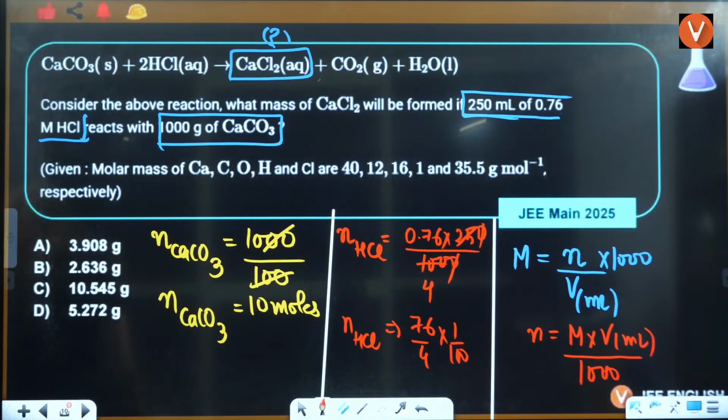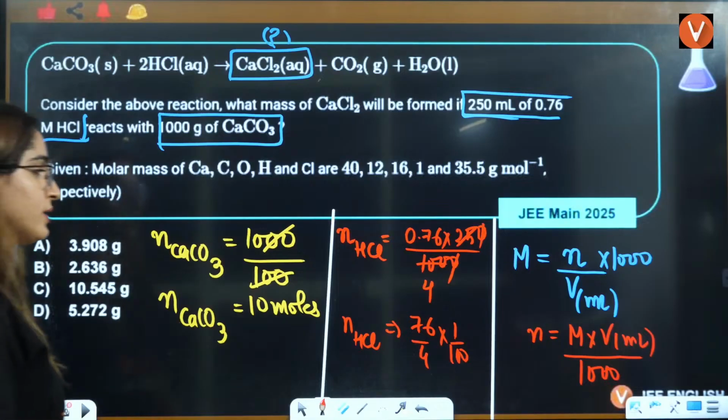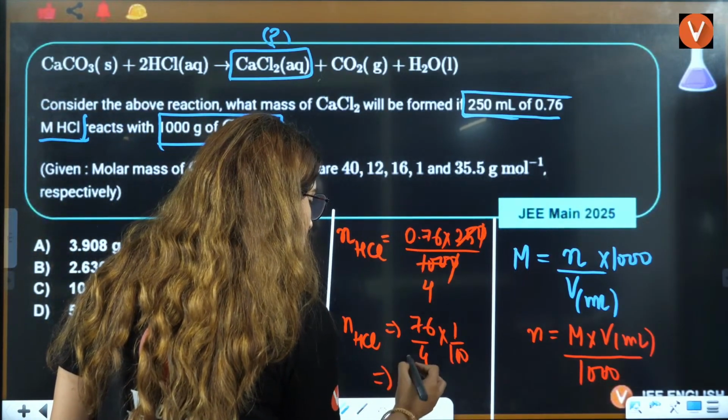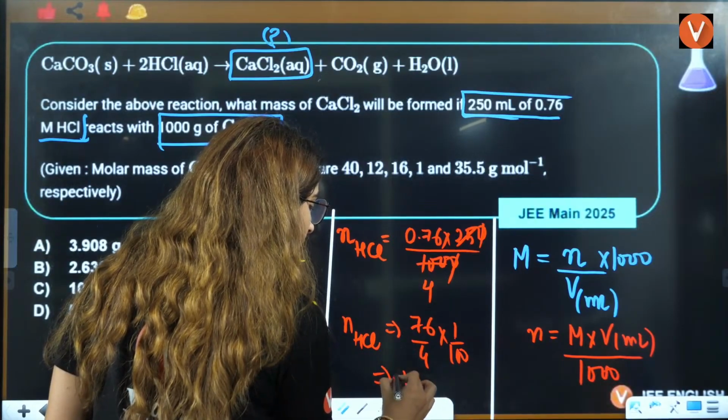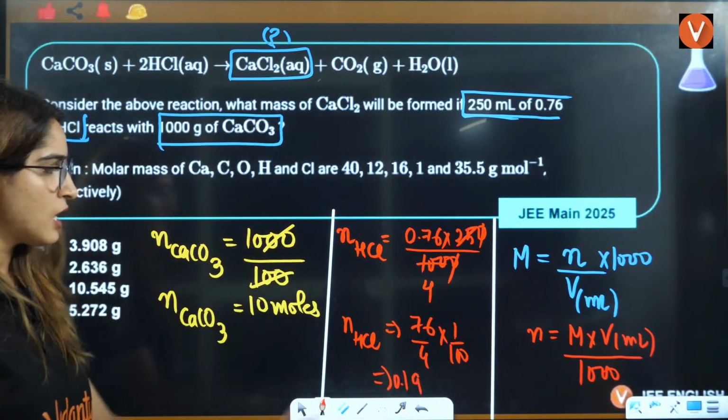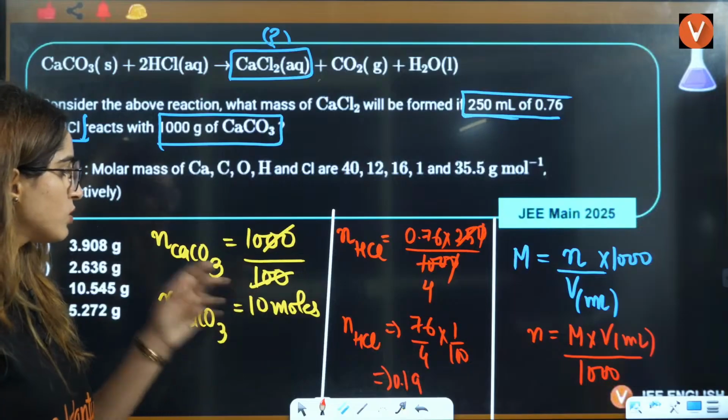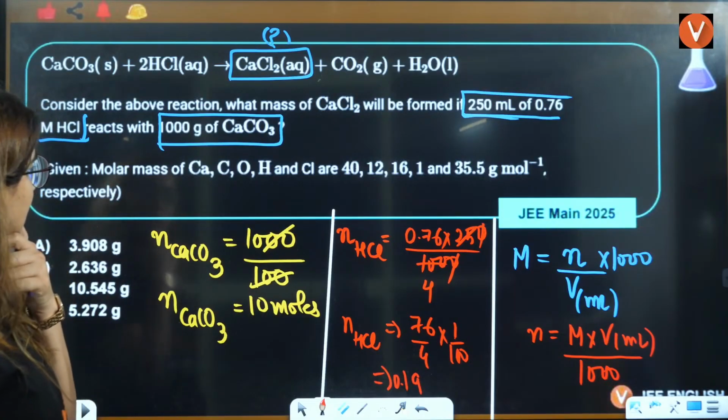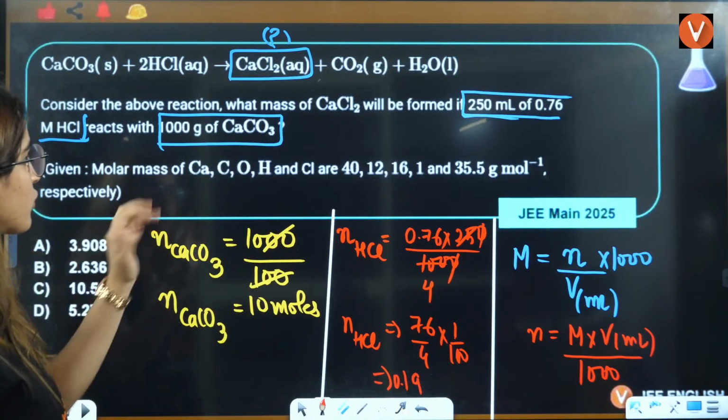Everyone? Yes, 0.19. Very good. Right? So this is nothing but 19, so it will become 0.19. Okay, so that is the number. This is 10 moles. Here it is this much moles. It is coming out to be this only.